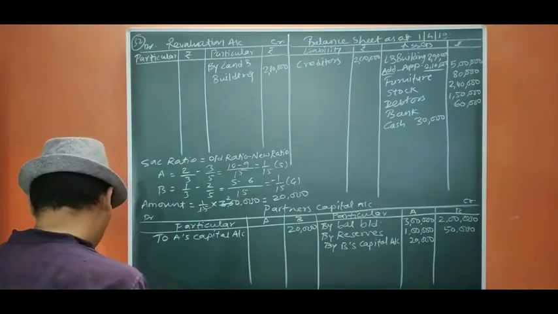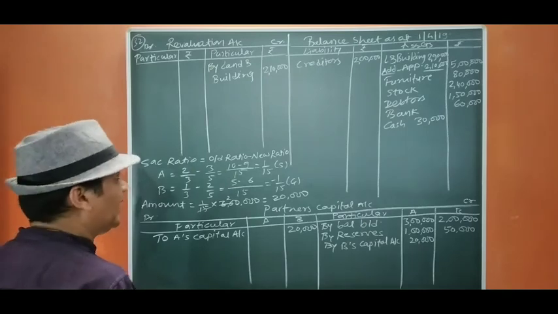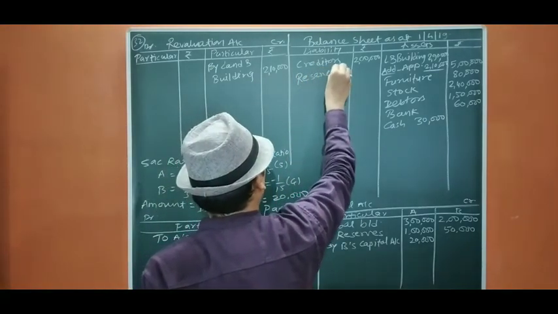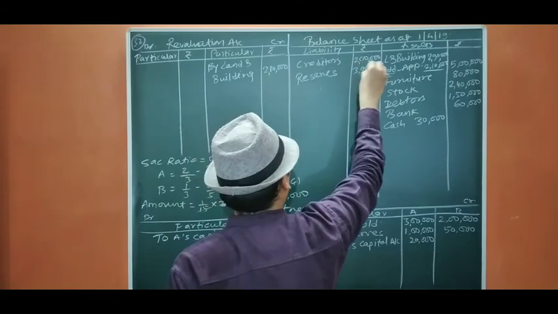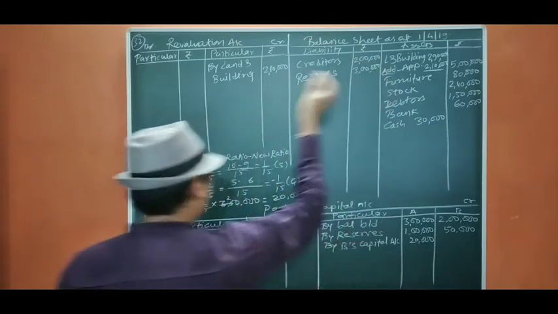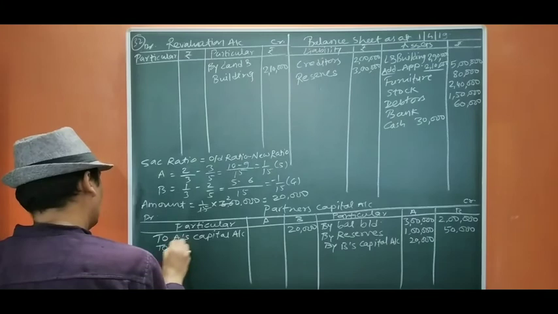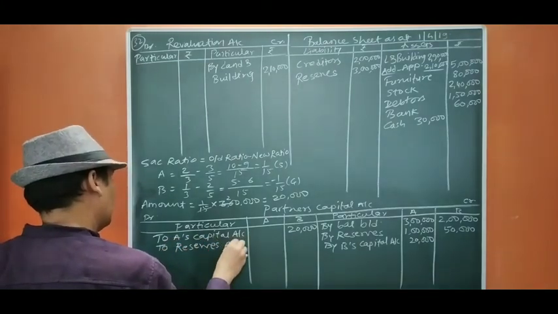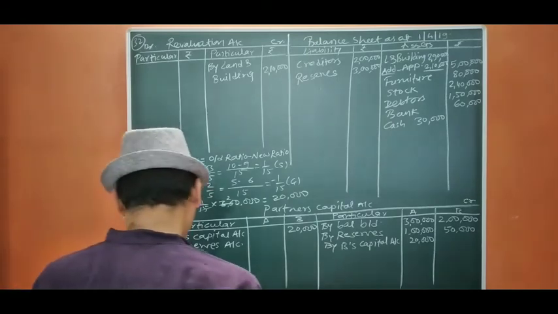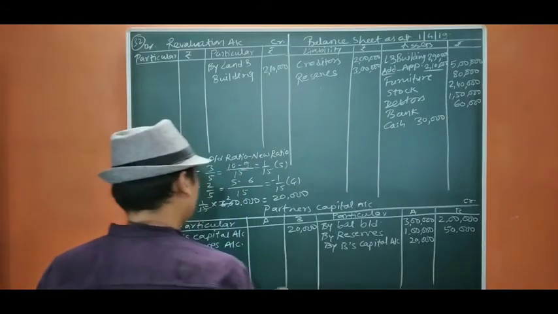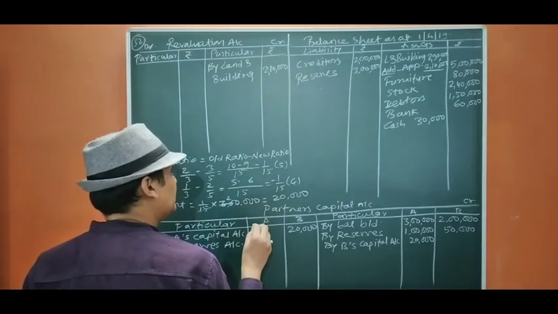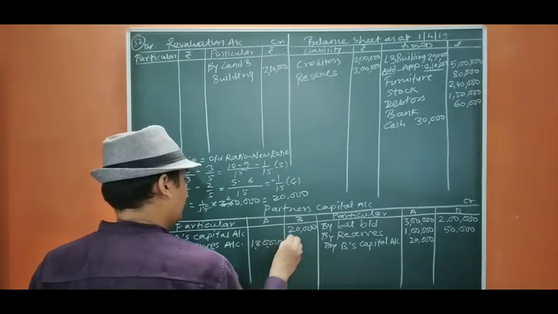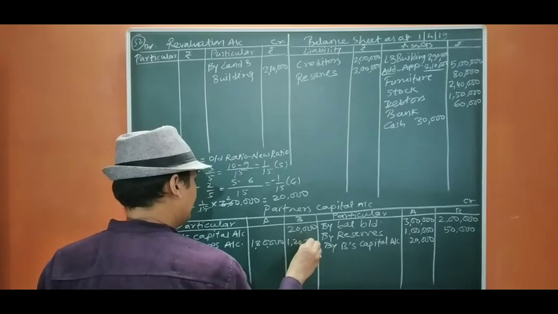Then it is said reserves are to be maintained at 3 lakh. So we are going to show the reserves at 3 lakh, it is credited here. Again, it is going to be debited to the partners in the new ratio of 3:2. So 5 sixes are 30, it is going to be 1 lakh 80,000 and 1 lakh 20,000.